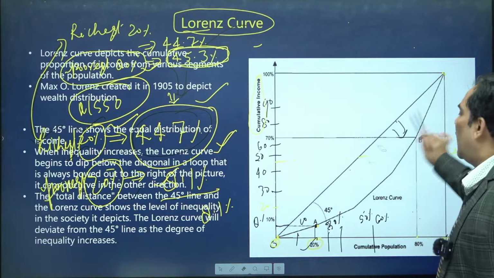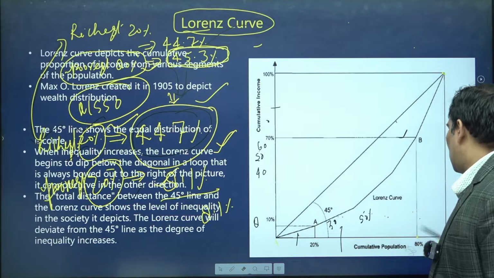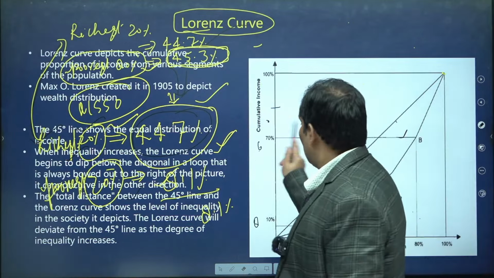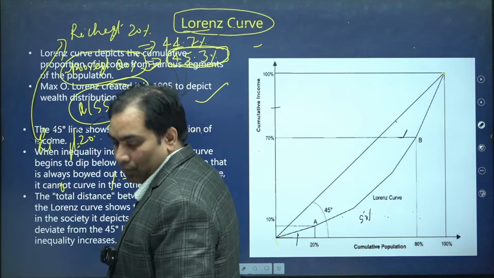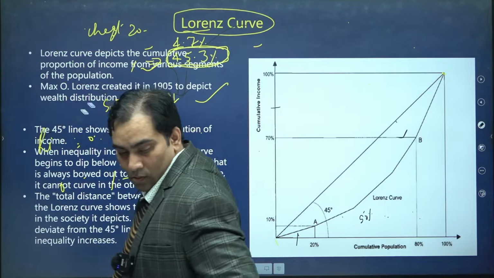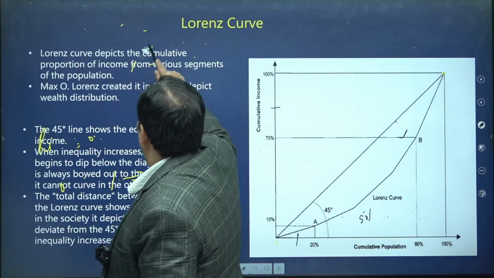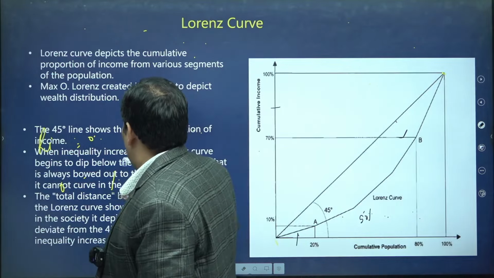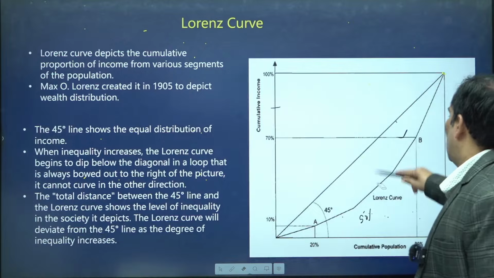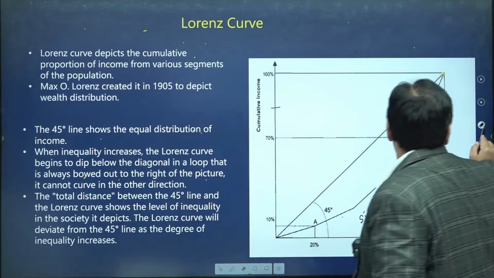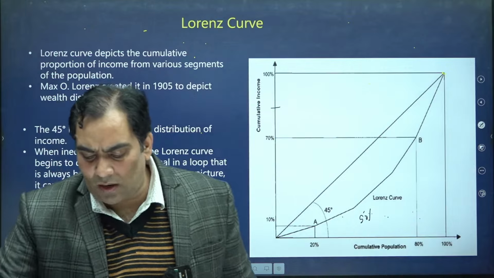If there is any doubt regarding the Lorentz curve, let me know.